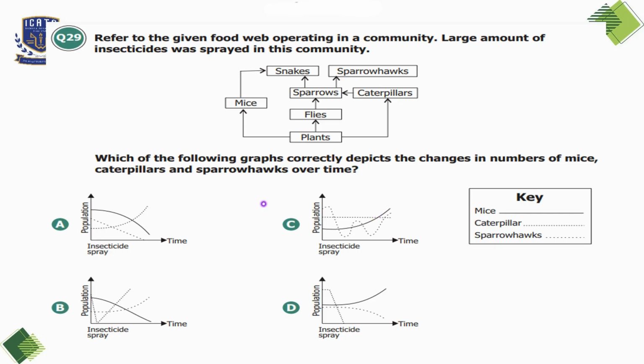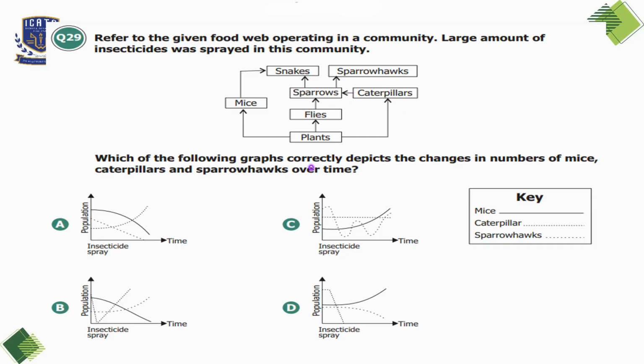The insecticides directly affect insects, which includes caterpillars. Since caterpillars die due to the insecticides, their population will decrease. As sparrows feed on caterpillars, if caterpillar numbers decrease, sparrow numbers will also decrease due to the lack of food. And sparrowhawks feed on sparrows.